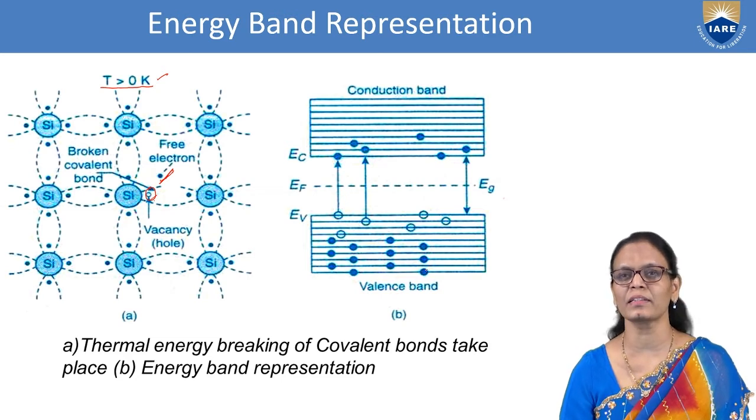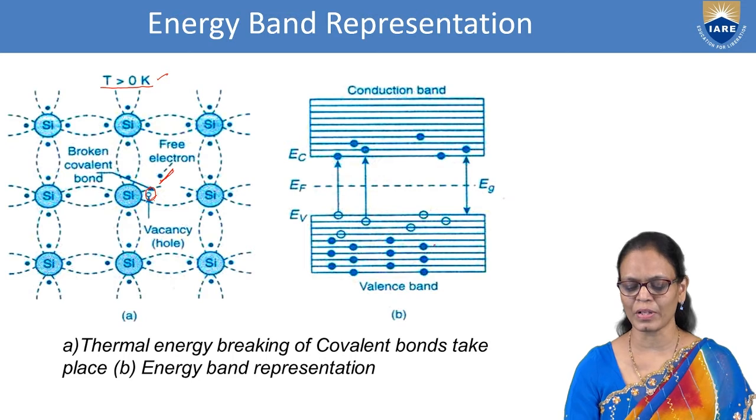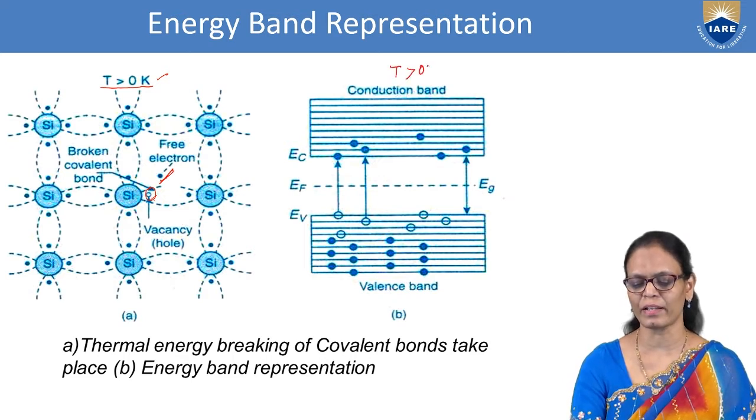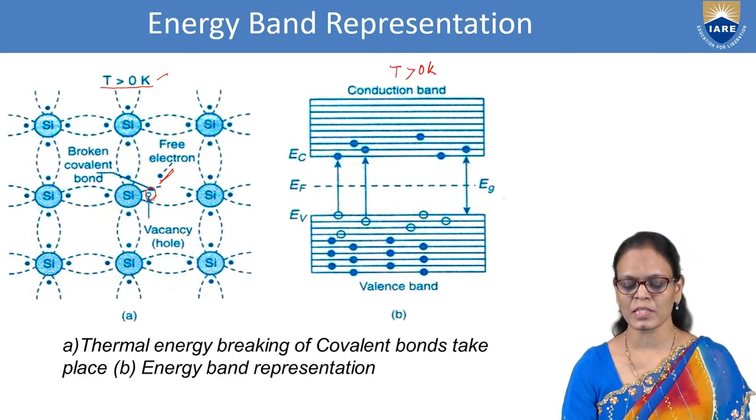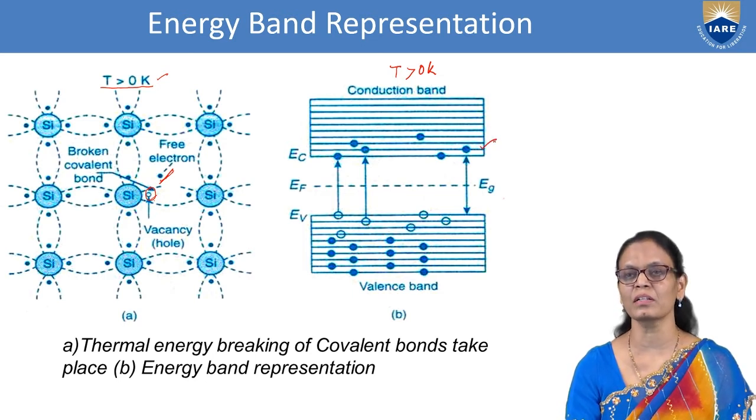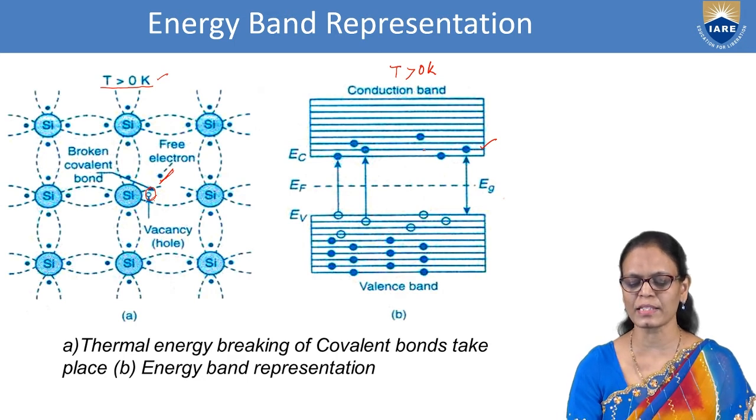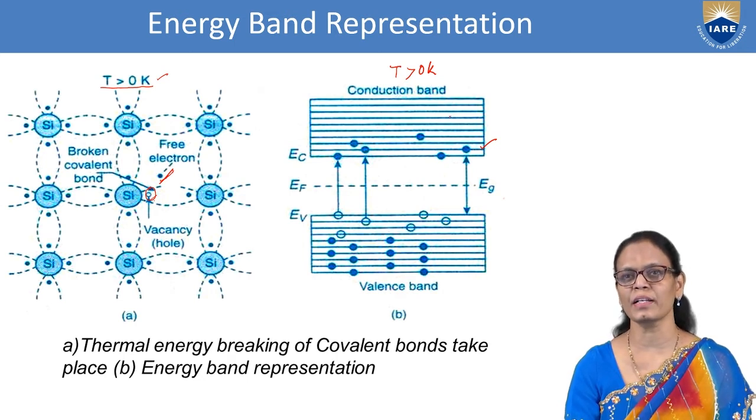Let us see that in the energy band diagram. Here we are talking about T greater than 0 Kelvin. Some of the electrons from the valence band have shifted to the conduction band. You can see 1, 2, 3, 4, 5, 6. 6 electrons have come to the conduction band, so correspondingly there are 6 holes.